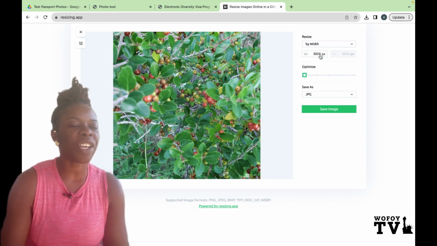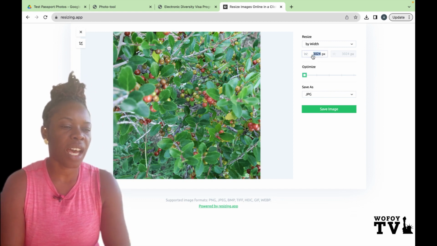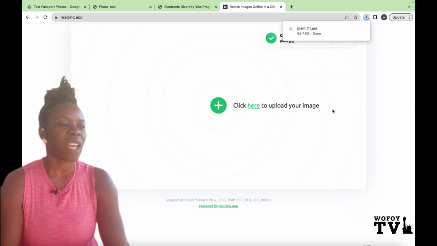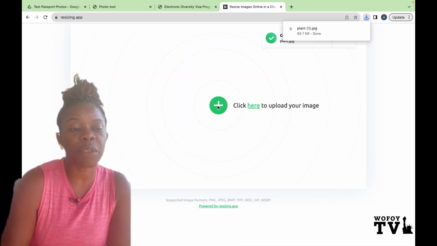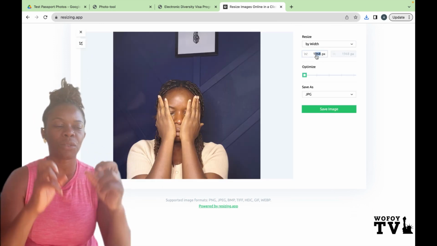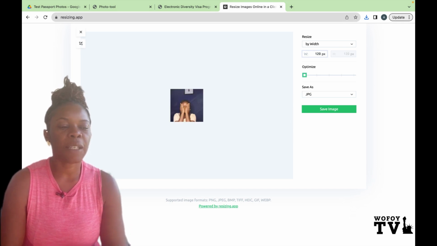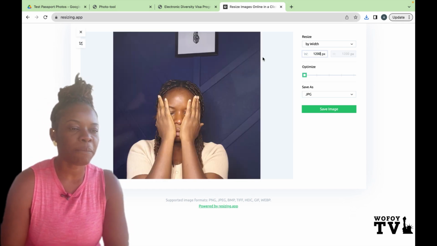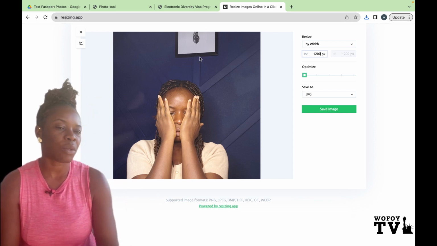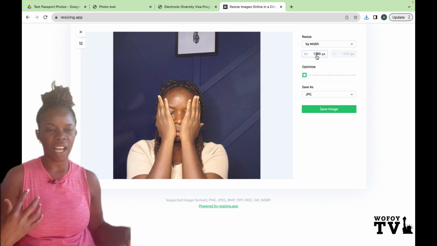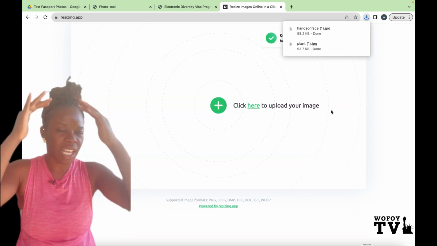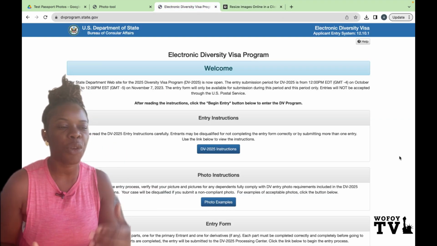All right, now here I am cropping the picture. That was a plant, right? That's a flower plant that has seeds on it. I did that. Remember, I have named all of my photos so that when it comes to attempting to fill the application, I will not make any mistakes. So the fact that your photo is 600 by 600 pixels alone does not mean it is good. Just make sure you don't have so many extra spaces there first. Cut it to remove the extra spaces before you bring it into this app.